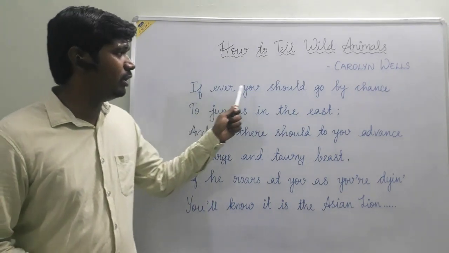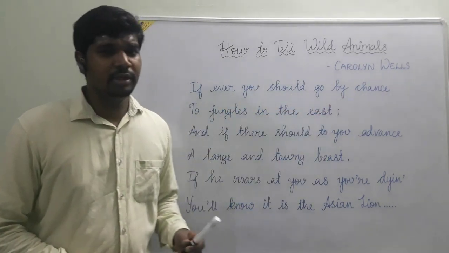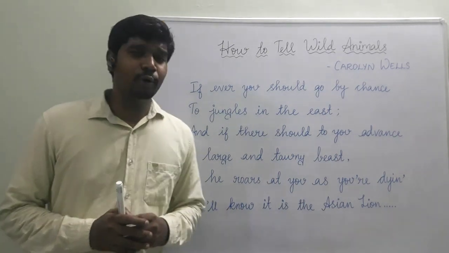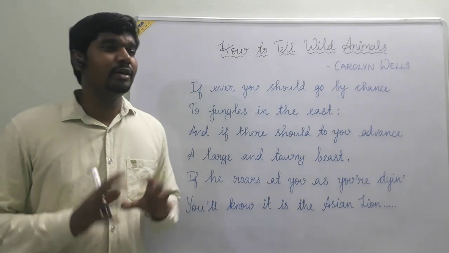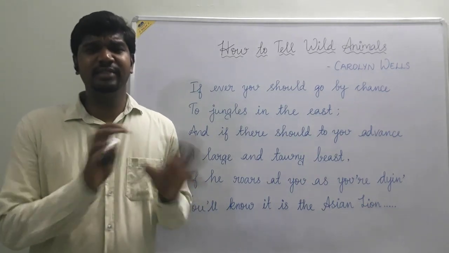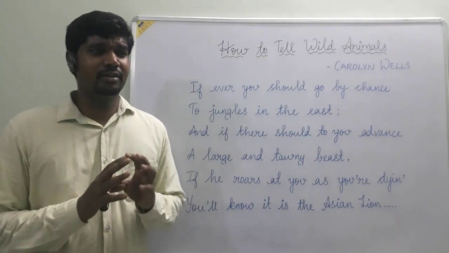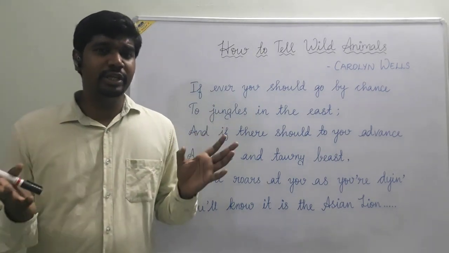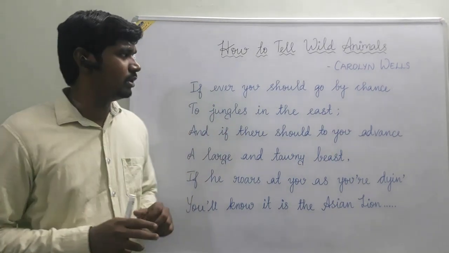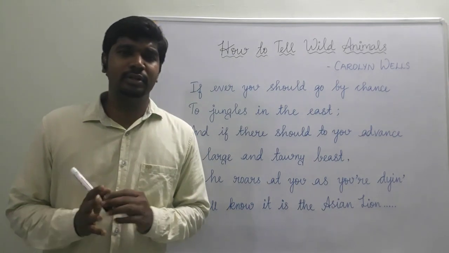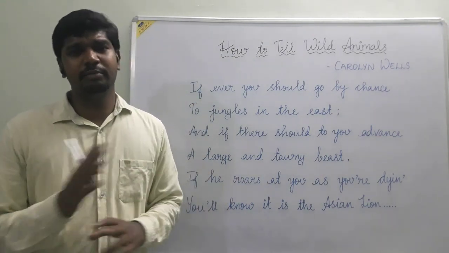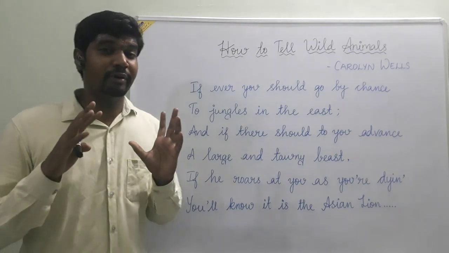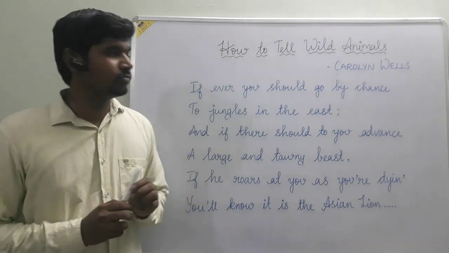So, if ever you should go by chance, here the poet used inversions in many places. Instead of constructing a very plain sentence or plain verse, she used an inversion, like exchanging the places of helping verbs and the subjects, mixing them and arranging them in a weird order.